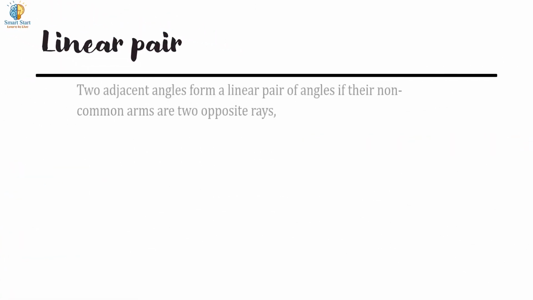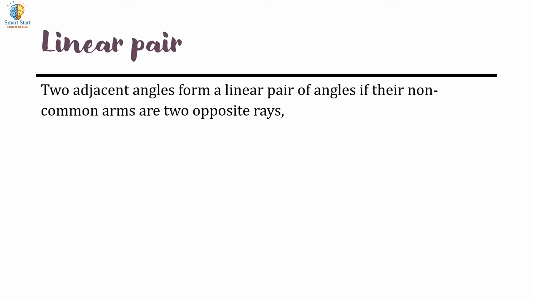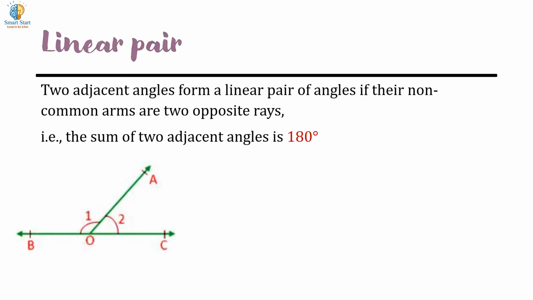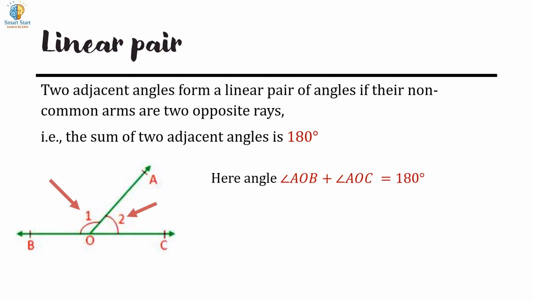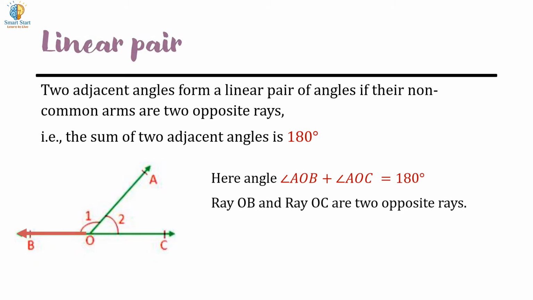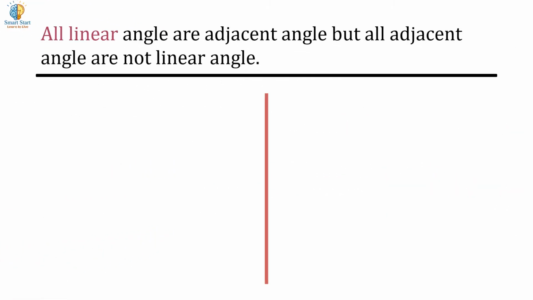Linear pair: two adjacent angles form a linear pair of angles if their non-common arms are two opposite rays. That is, the sum of the two adjacent angles is 180 degrees. Here, angle AOB plus angle AOC equals 180 degrees. Rays OA and OC are two opposite rays. Hence, angles BOA and AOC are a linear pair of angles.